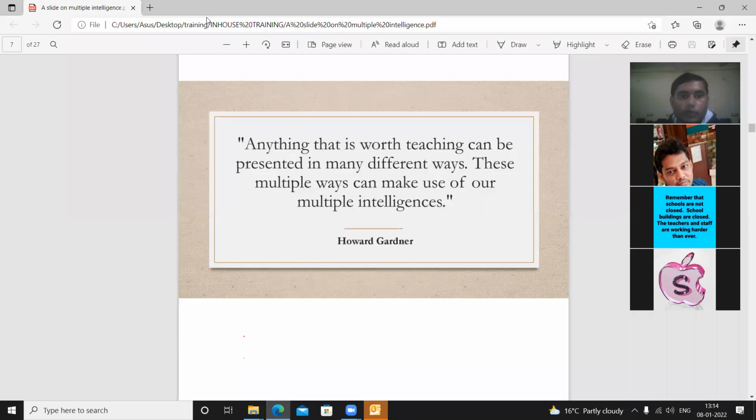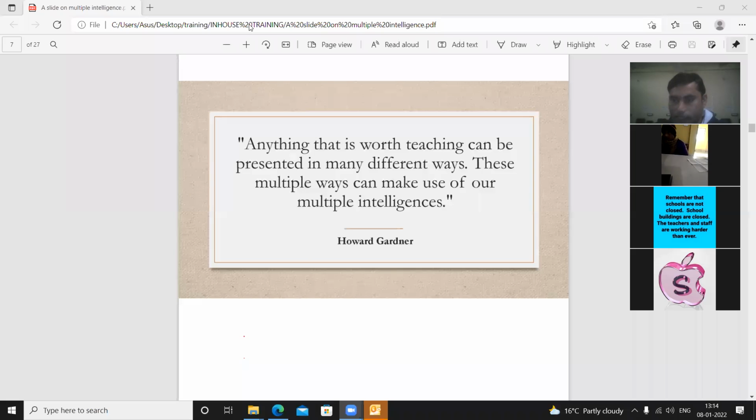One proverb given by Howard Gardner, which we must know: anything that is worth teaching can be presented in many different ways. These multiple ways can make use of our multiple intelligences, and this thought is given by Howard Gardner. He suggested that students have different types of interest.